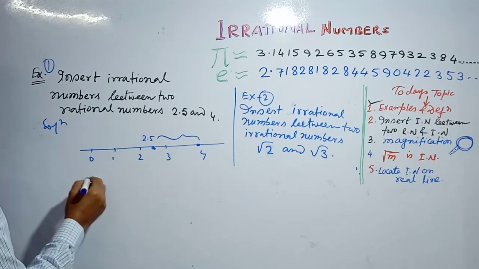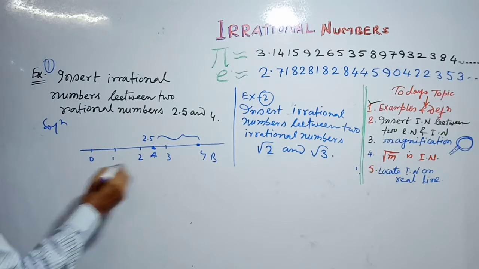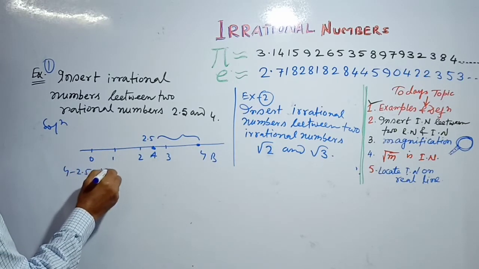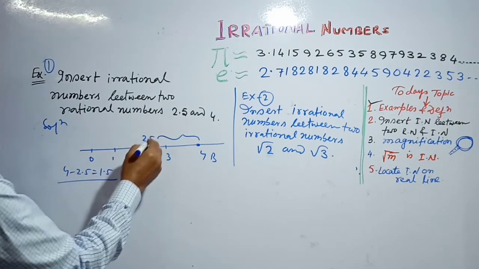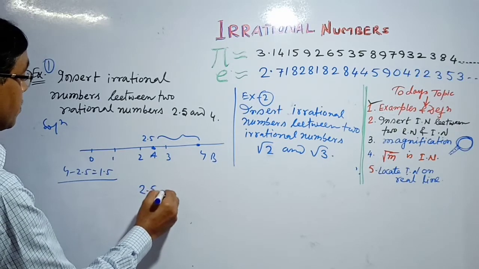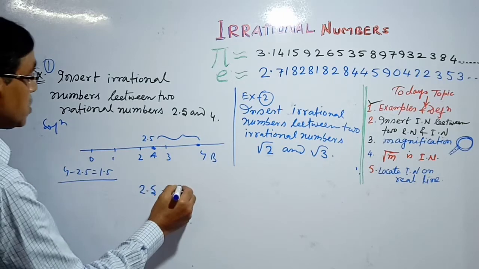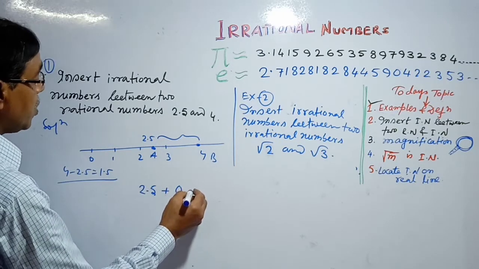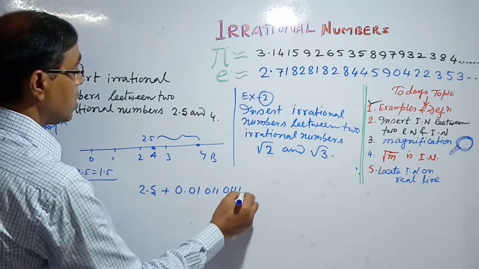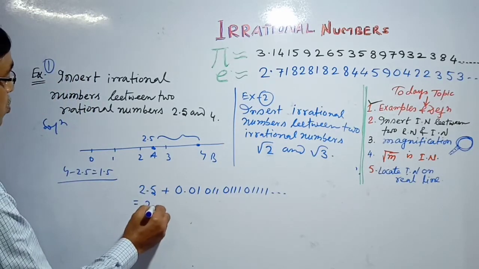Suppose these are points A and B. The difference between the two numbers 4 and 2.5 is 4 minus 2.5, which is 1.5. So we can write 2.5 plus another irrational number, suppose 0.01, 0111, 01111, and so on.